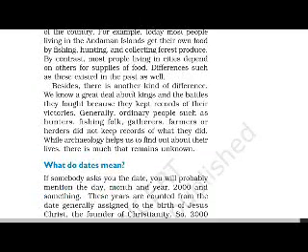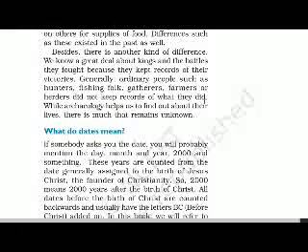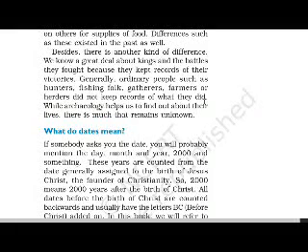Besides, there is another kind of difference. We know a great deal about kings and the battles they fought because they kept records of their victories. Generally, ordinary people such as hunters, fishing folk, gatherers, farmers or herders did not keep records of what they did. While archaeology helps us to find out about their lives, there is much that remains unknown.